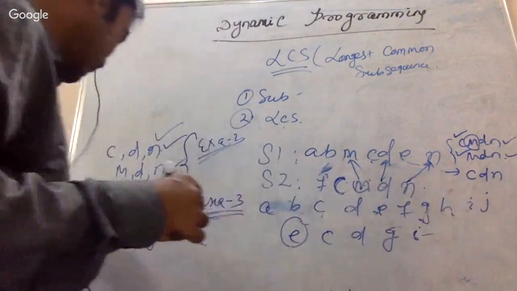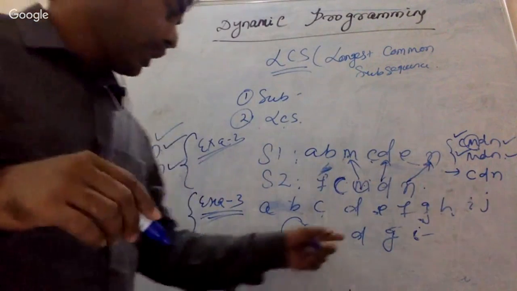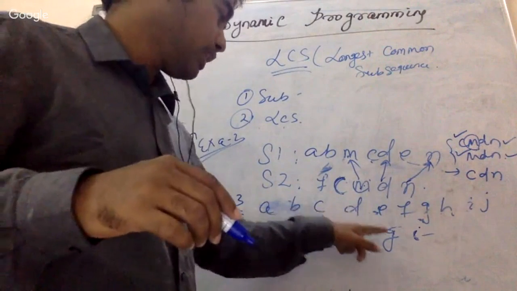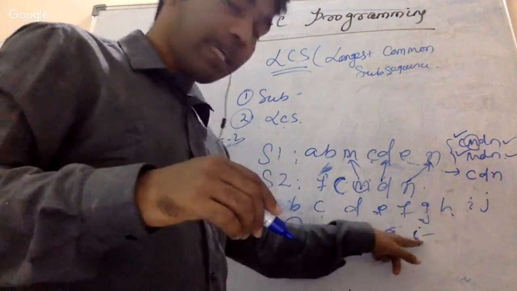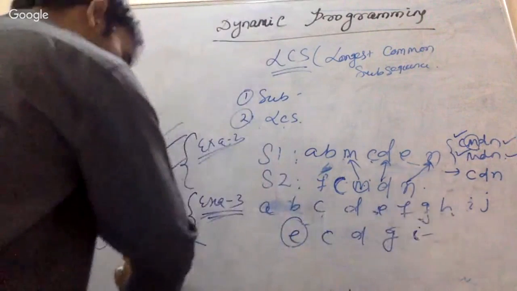Okay, so C, D, G, I, C, D, G, I. So this is number one, this is number two. Okay, then how about D? If I start from D also, I can get another subsequence: D, G, I. If I start from G also, G, I, then I can get a subsequence G, I. So I can get D, G, I.